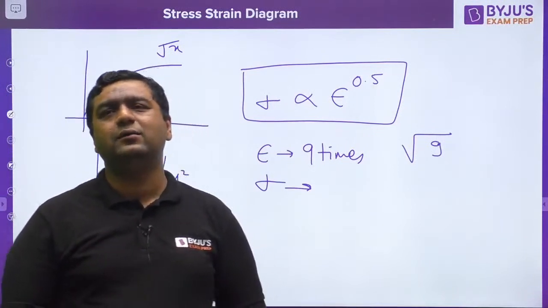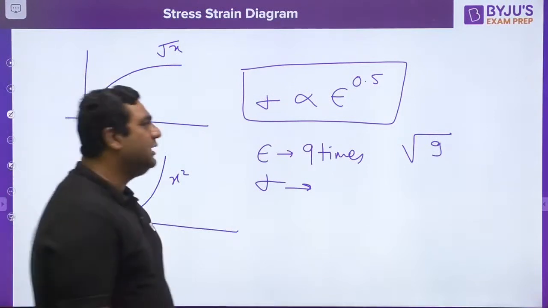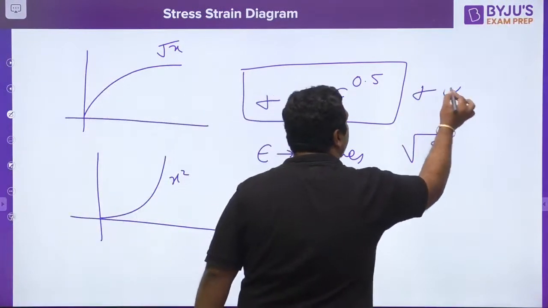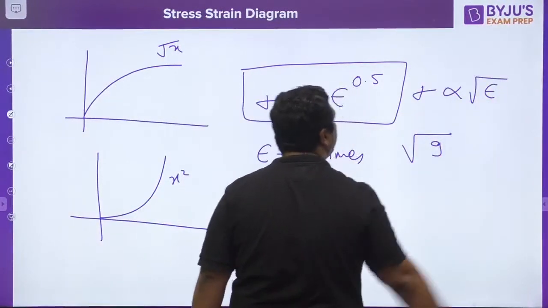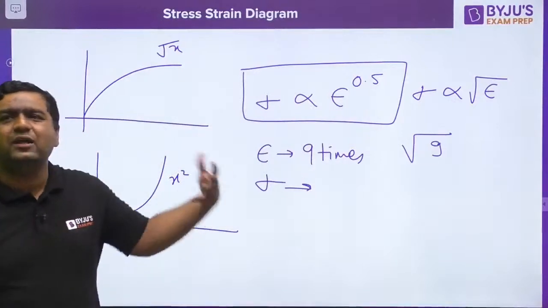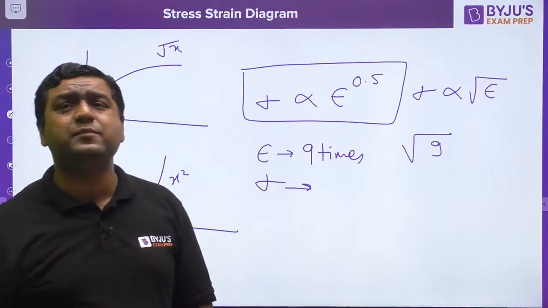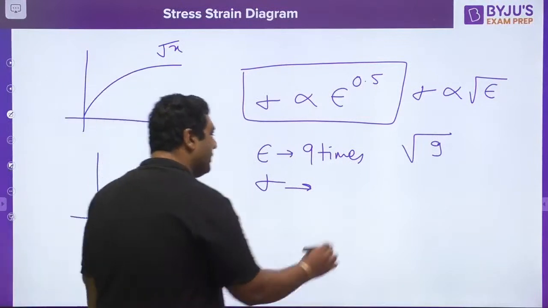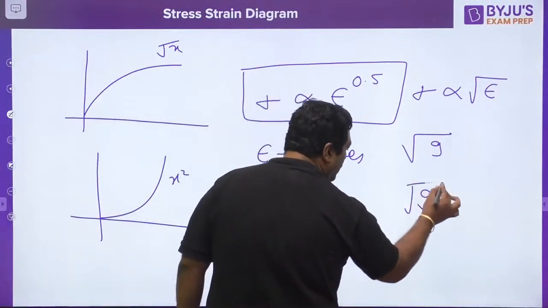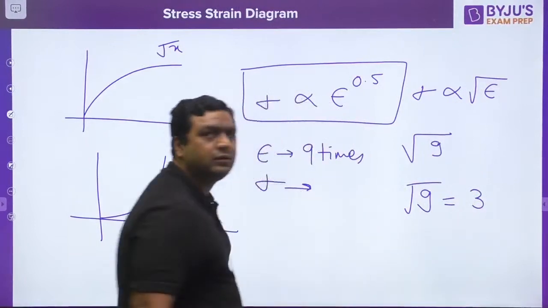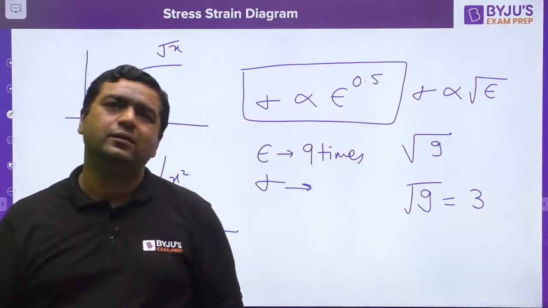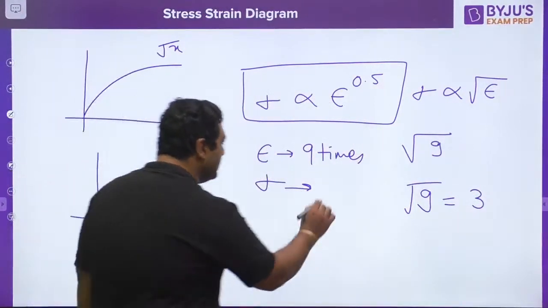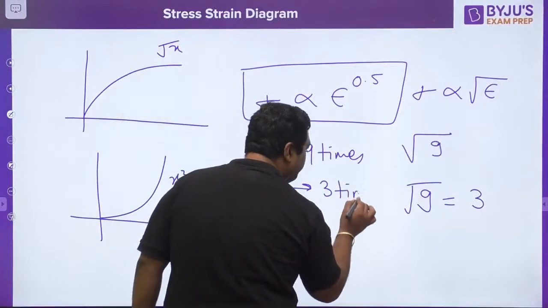कहां खोयो भैया? If stress is directly proportional to epsilon का square root, when strain will become 9 times, how many times the stress will become? हद हो गई यार, 9 का स्क्वायर रूट क्या होता है? 3 नहीं होता क्या है? स्क्वायर रूट ऑफ 9 is 3 ना, so it will become 3 times.